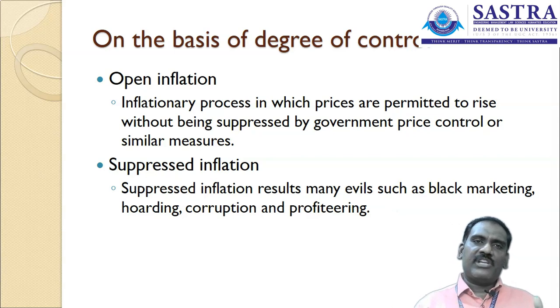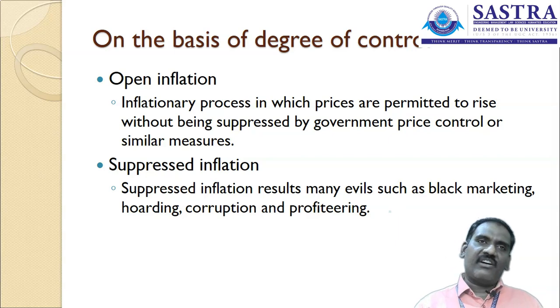The government may not impose any restriction on changes in the price of the product. So there is an open market and perfect competition, and with that the prices of the products increase in the market. We call it open inflation. What is suppressed inflation? Many evils like black marketing, hoarding, corruption and profiteering cause inflation to increase in the market. We call it suppressed inflation.